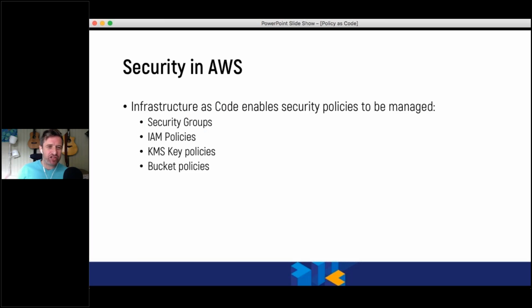Now, when we think about policy as code in AWS, we're generally thinking about the management of access and integration of different parts of AWS. Hopefully most people are comfortable with AWS as a concept, and we have these services that we're going to connect together. We're going to generally do it via security groups or IAM policies, or we're going to use key policies, or bucket policies, and these policies are then attached to the resources that we make